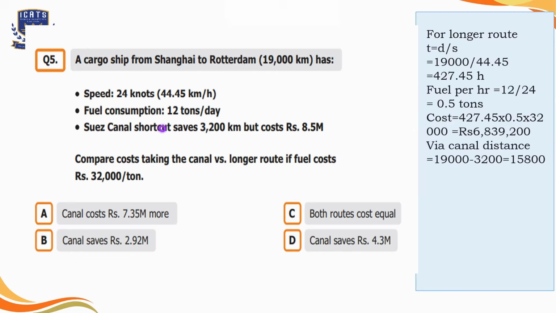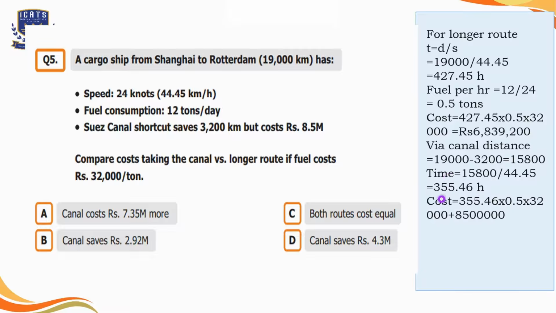For that, the distance will be 15,800 because it is mentioned in the question that this shortcut route saves 3,200 kilometers. So we will subtract it out of the total distance, which is 19,000. So we are left with 15,800 kilometers. The fuel consumption per hour is same, which is 0.5 tons. Now let's find out the time. We will divide distance by the speed. Speed is 44.45 kilometers per hour. That is equal to 355.46 hours. So this much time will be taken if we use the shortcut route.